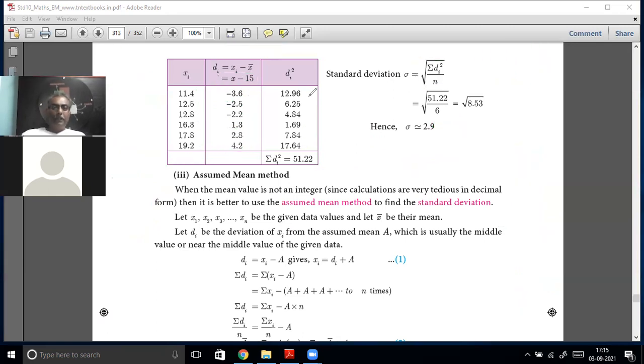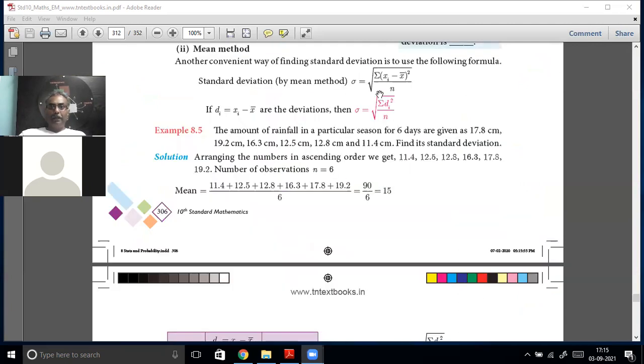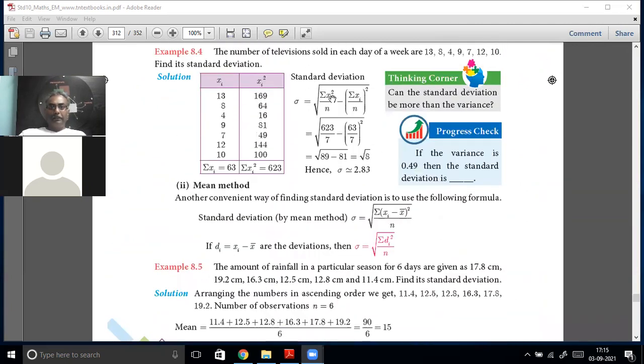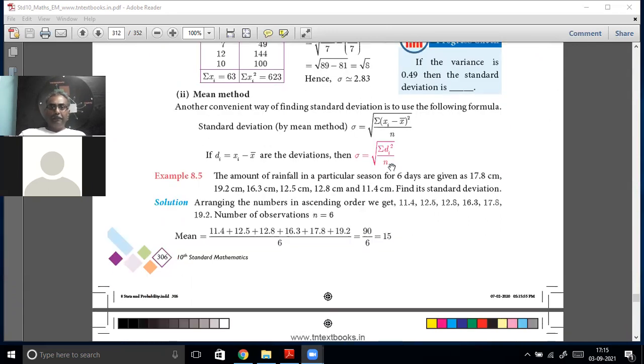Now we are going to do the third method. What is the first method? Sir, first method is directly apply this formula: square root of sigma x_i squared by n minus sigma x_i by n the whole square. Okay, that is the first method. Second method is square root of sigma d_i squared by n. For that you have to find deviation, that is x_i minus x bar. So first you have to find x bar, which is nothing but the arithmetic mean. First step is find arithmetic mean. That means add up everything and divide by n. Okay, that you get 15.